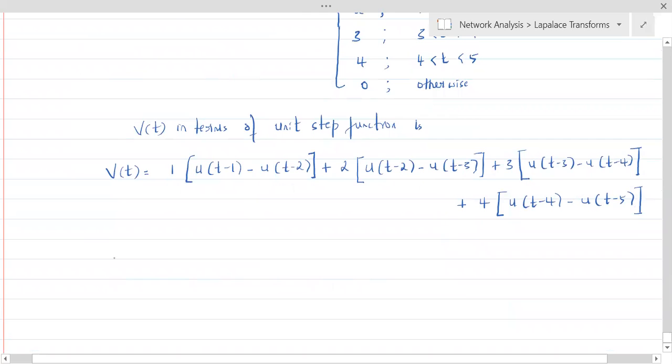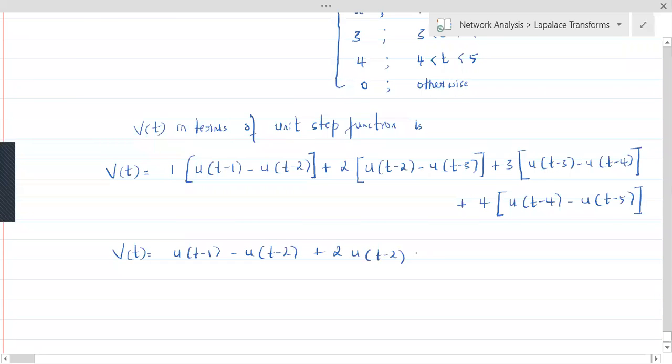So v of t is u of t minus 1 minus u of t minus 2, plus 2 u of t minus 2 minus 2 u of t minus 3, plus 3 u of t minus 3 minus 3 u of t minus 4, plus 4 u of t minus 4 minus 4 u of t minus 5.